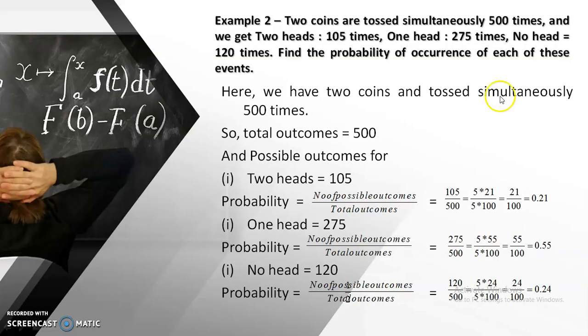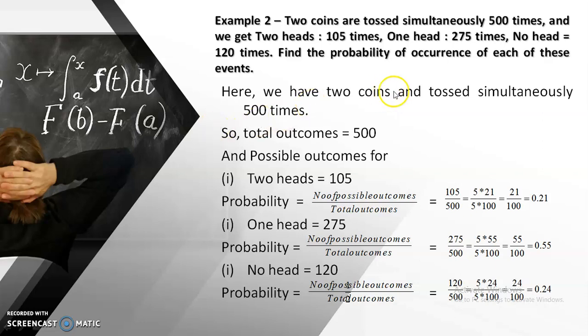2 coins are tossed simultaneously 500 times, means total outcomes 500. And we get 2 heads, 1 head and no head, means here we have 3 possible outcomes. 2 heads 105 times, 1 head 275 times, and no head 120 times. So find the probability of occurrence of each of these events.